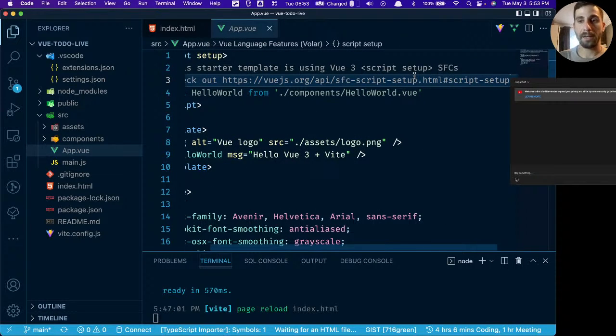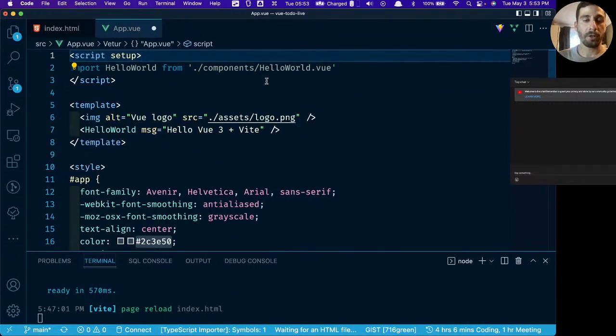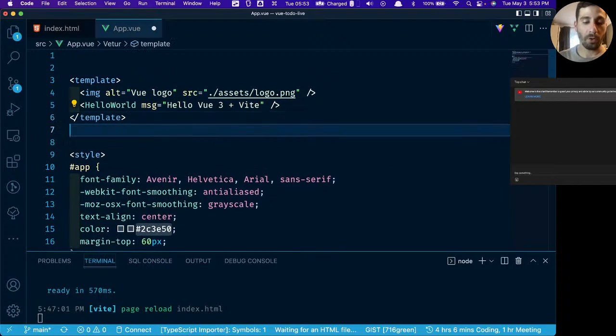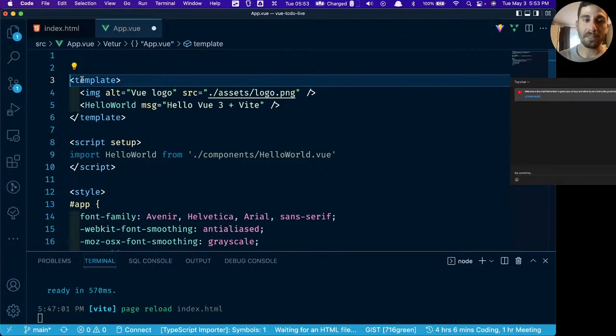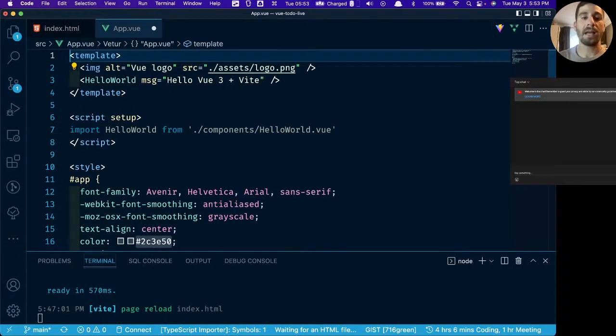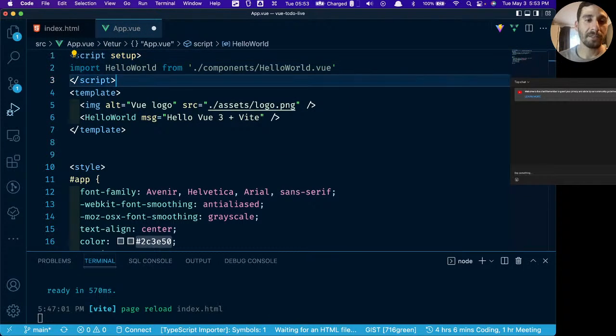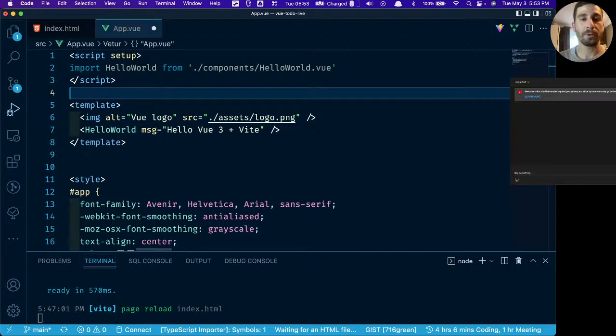I mentioned this yesterday, but just for good measure, this is the Vue 3 standard, I guess, where we have the script up at the top. I'm going to move the script down to under the template. I mentioned this again yesterday, but I'm going to say it again. This is how I learned Vue, and even though it doesn't make any difference at all, this is how I prefer to structure my components. Now, if we have the script up at the top, this is sort of copying the way that Svelte works. Svelte is a really cool framework.